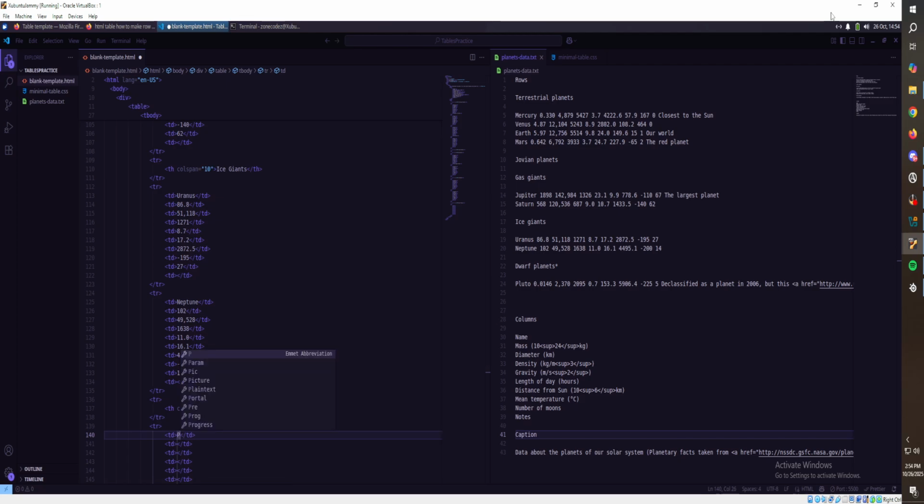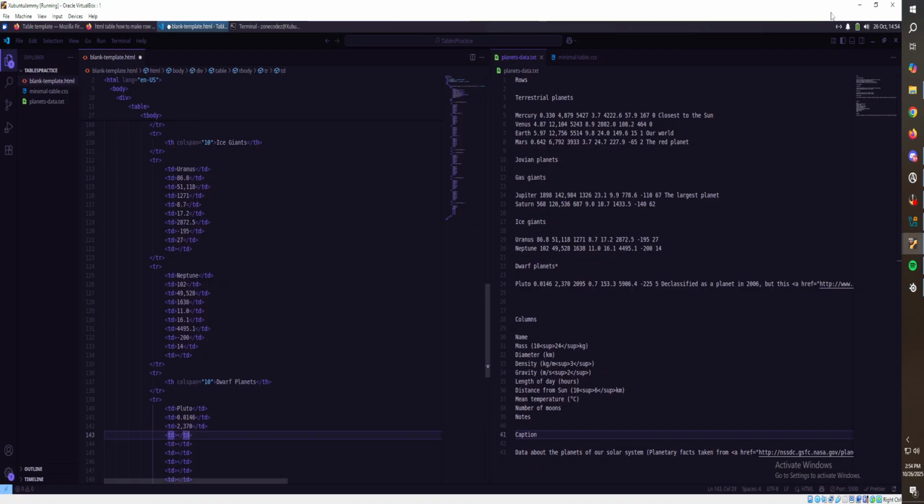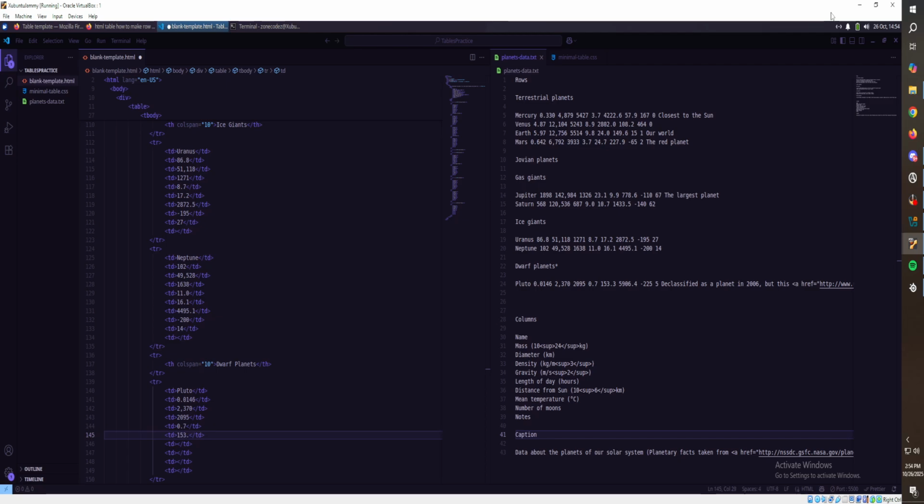And the dwarf planet is Pluto. 0.0146. 2370. 2095. 0.7. 153.3. 5906.4.